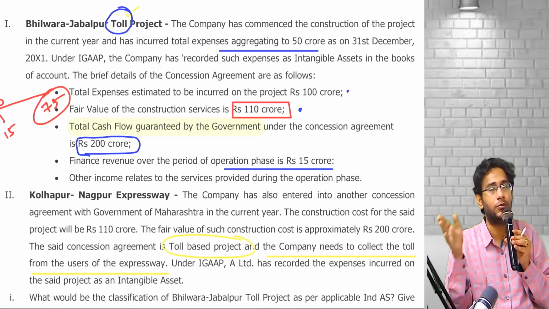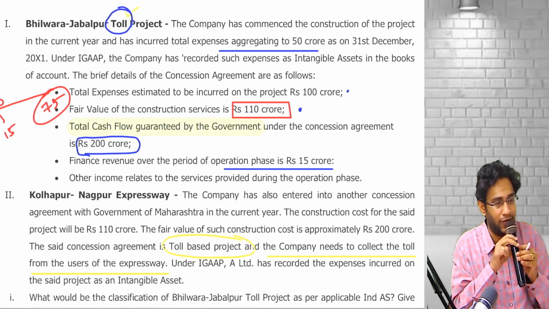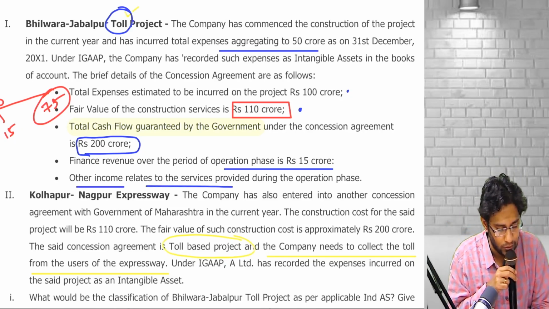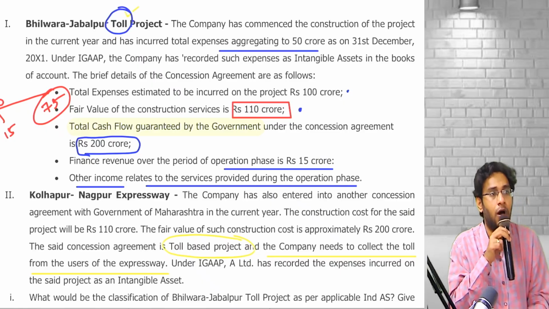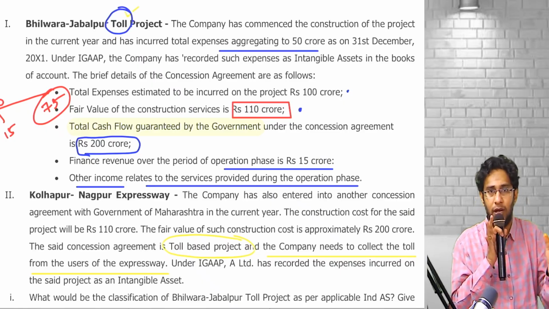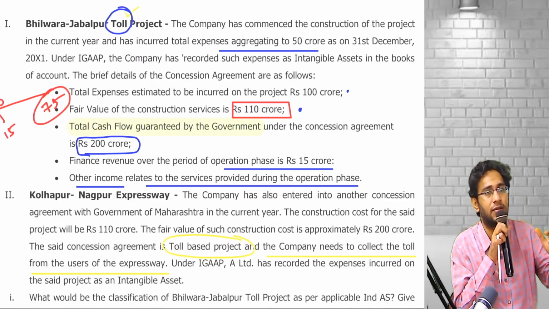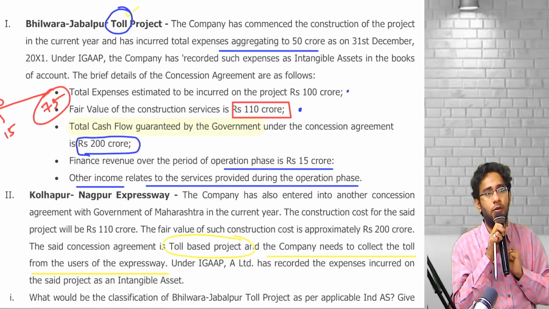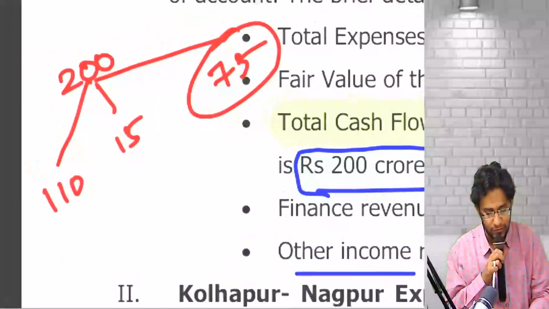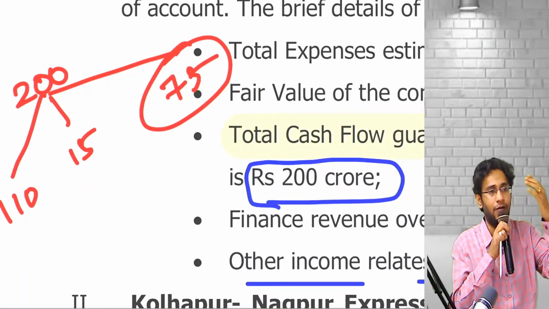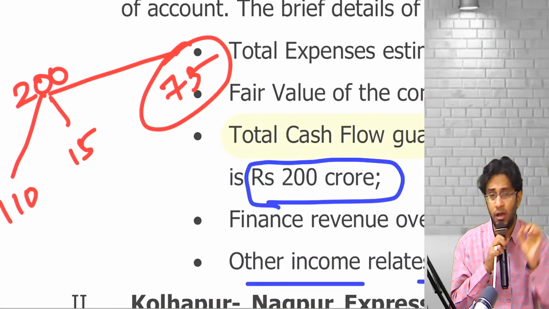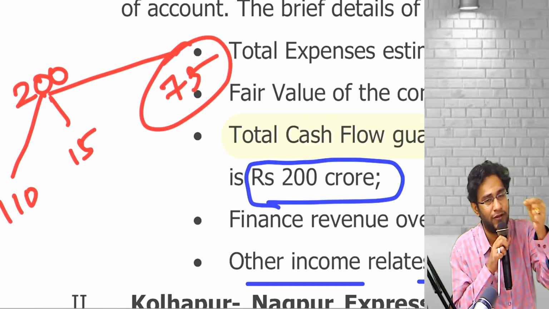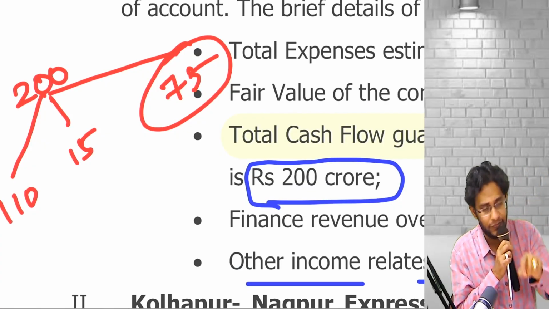So out of 200, the remaining is how much? 75. He says that other income 75 relates to services provided during the operation phase. Once the road is complete, I have to do maintenance services. For that they will again give me 75. So overall the government will give me how much? 200. Now this 200 is split: 110, 15 and 75. But 110 is a financial asset only, no? 75 is also a financial asset only, no? So 15 is also a financial asset.